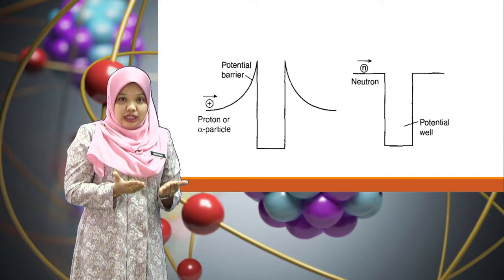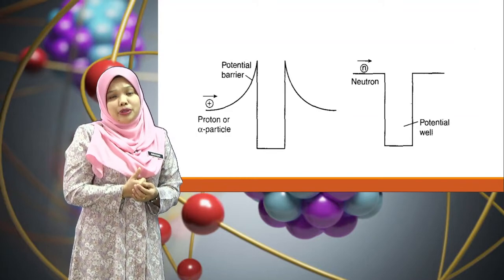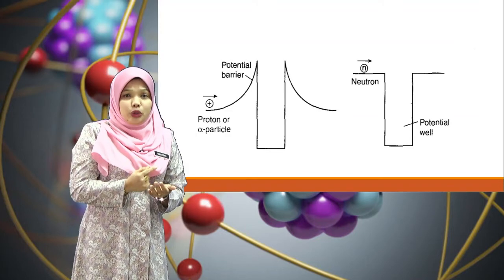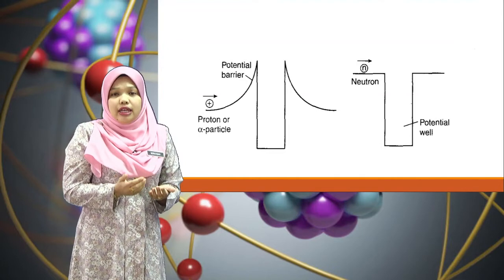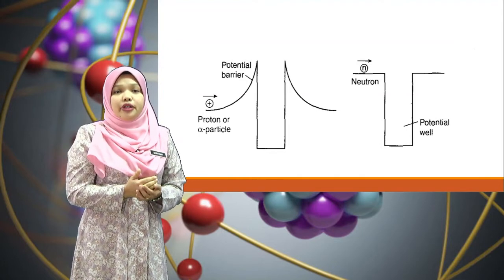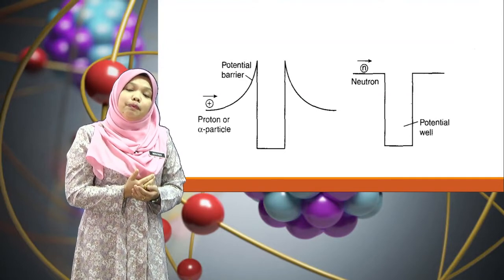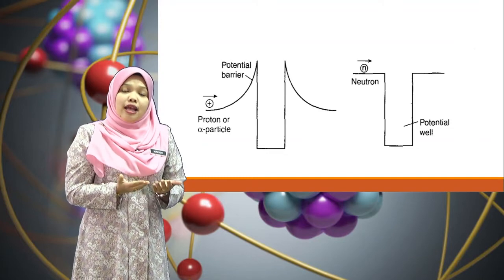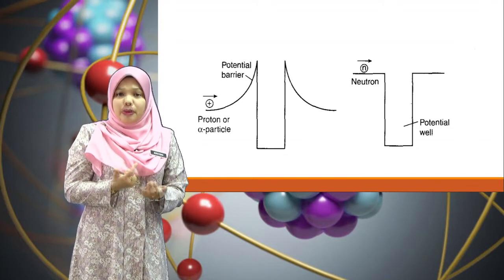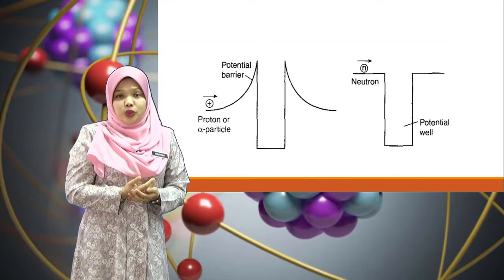A large nucleus produces a strong repulsive force. So remember, neutrons are not charged and do not experience the potential barrier of the nucleus as shown in the figure below.